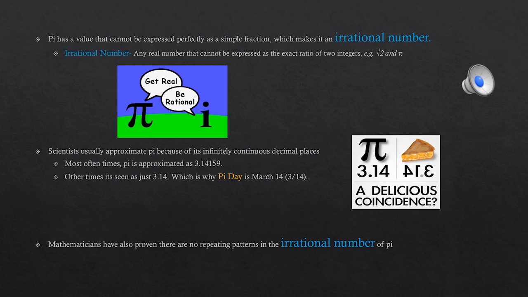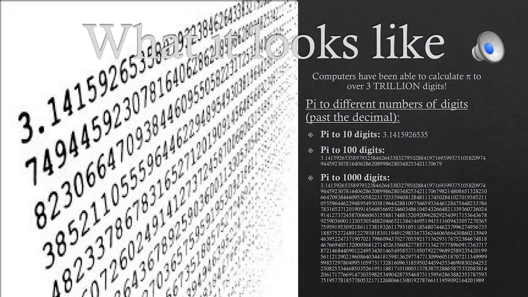Mathematicians have also proven there are no repeating patterns in the irrational number of pi. That means that the numbers that are continuously going on are not found in any sort of patterned way. They are just random numbers continuing on infinitely.